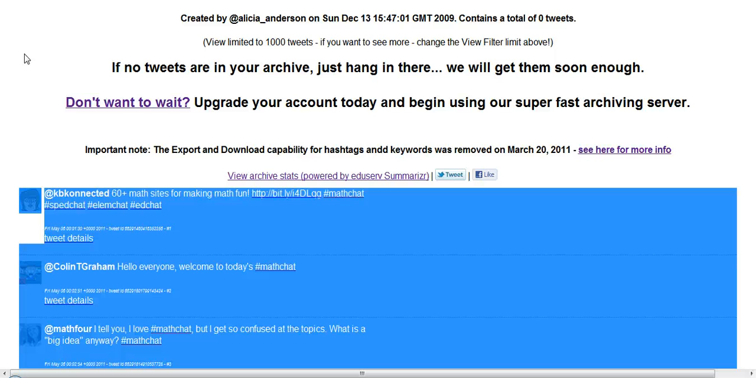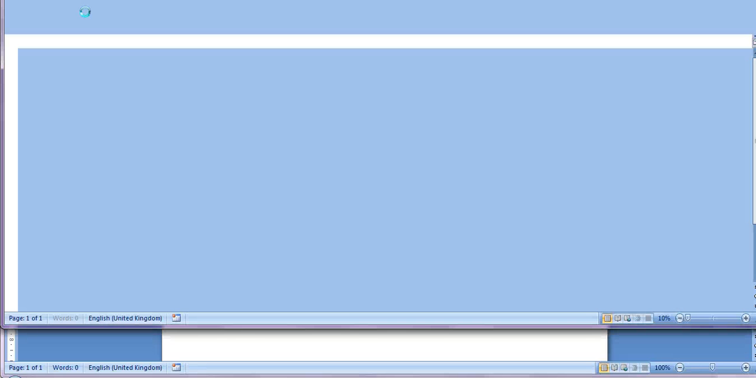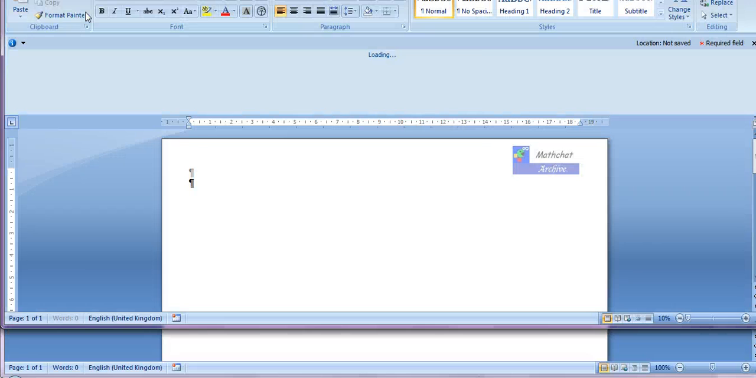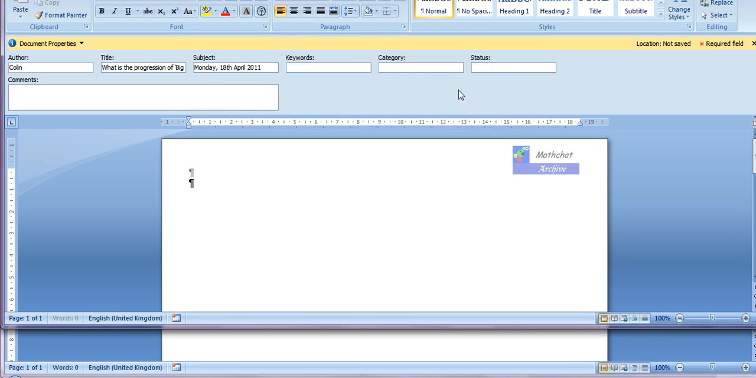The next step is to actually create the archive document itself, and I do this in MS Word. I've set up a macro in MS Word, and when I click this, it does all the work for me, as if by magic. Basically what I have is a template which has the mathchat archive set out the way I want it. I put in the title first of the mathchat topic, and then the day and date, and the macro does the rest of the work for me.